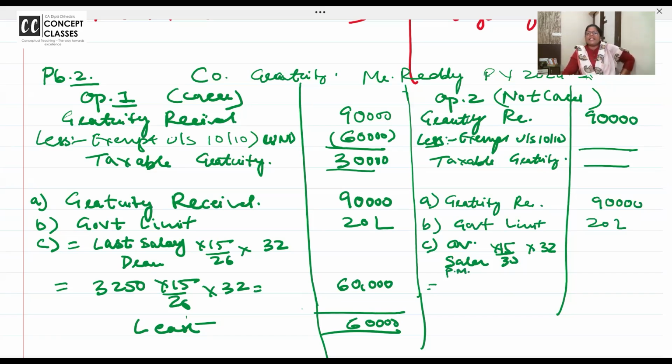Into 15 by 30. Average salary per month. How much? 3250. Why the same?